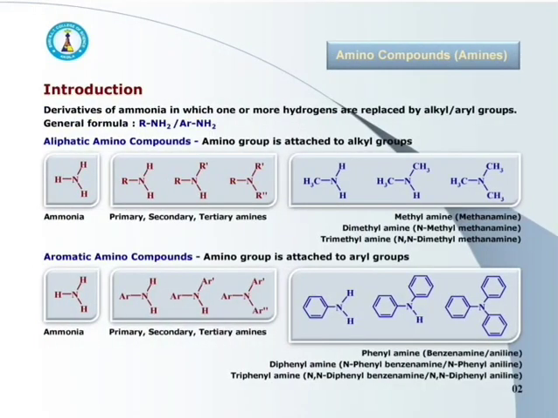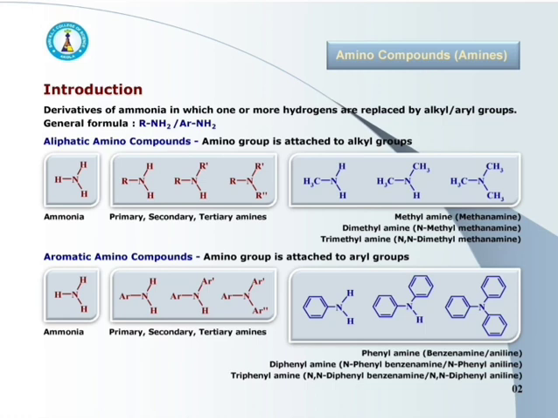Amino compounds or amines are the derivatives of ammonia in which one or more hydrogen atoms get replaced by alkyl or aryl groups.